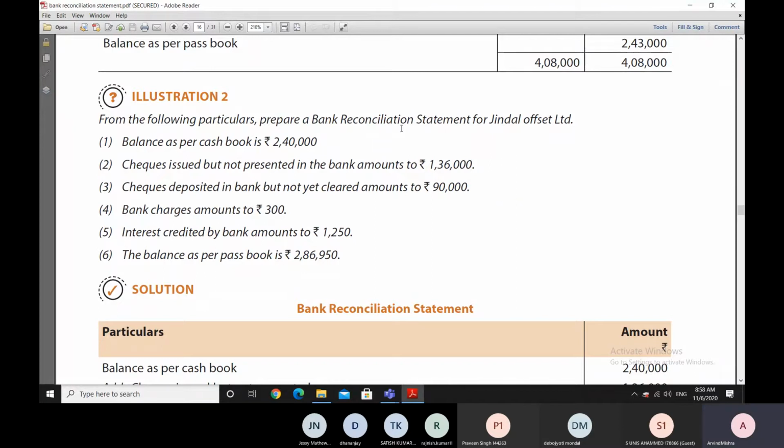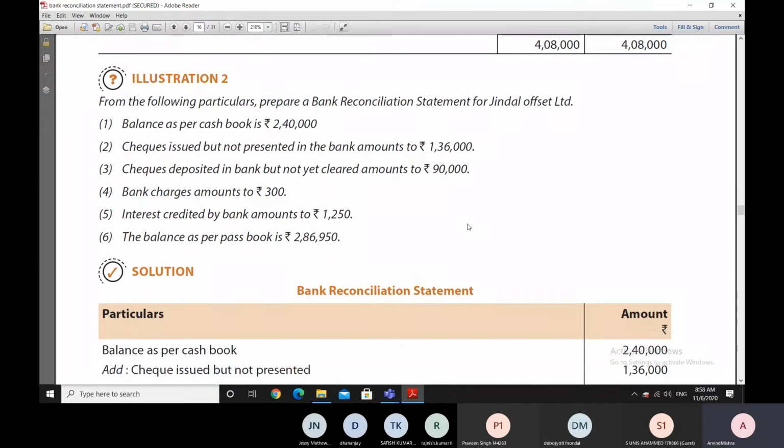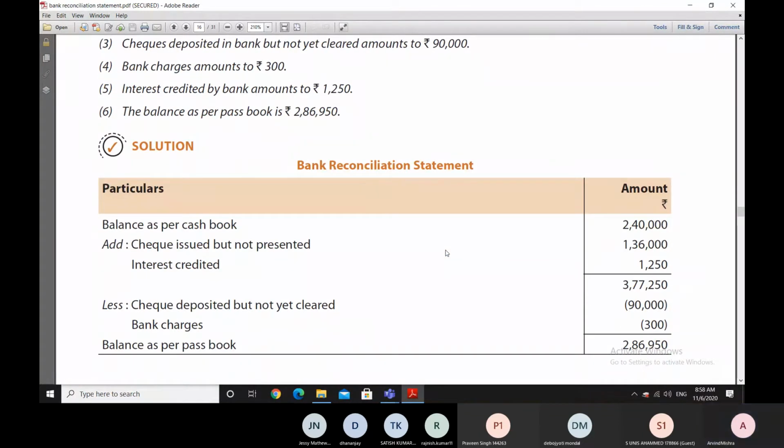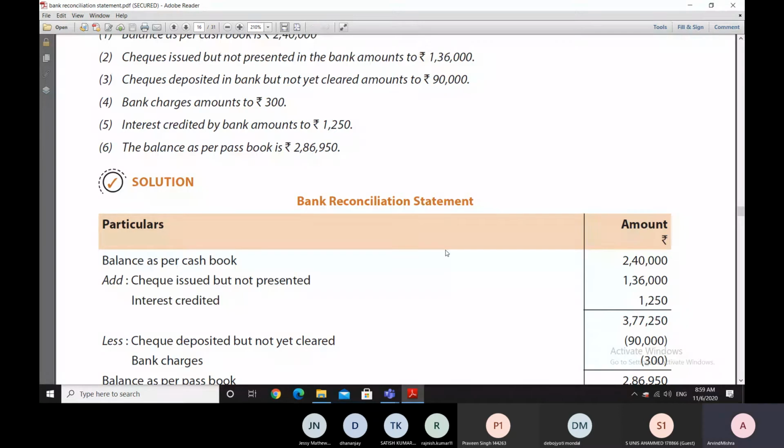So we are asked to prepare a bank reconciliation statement. Now we are starting with the balance as per cash book, and you are seeing that the way we are going about it, we are using the balance presentation here. In the plus and minus presentation, there is a plus column and a minus column. In the balance presentation, there is a balance column, and of course there could be a detailed column also if required.